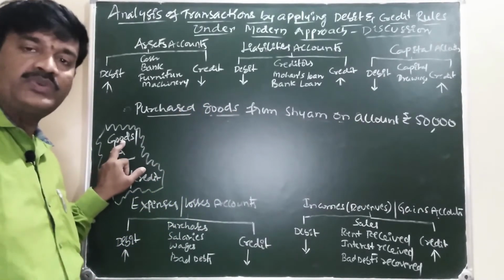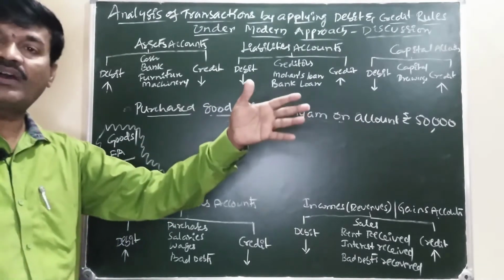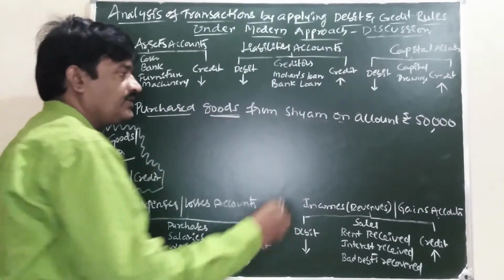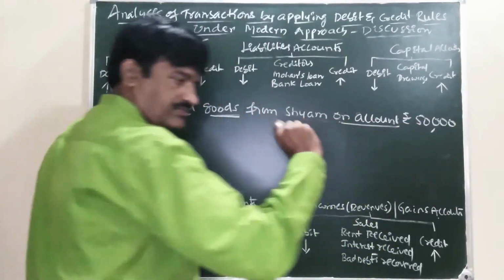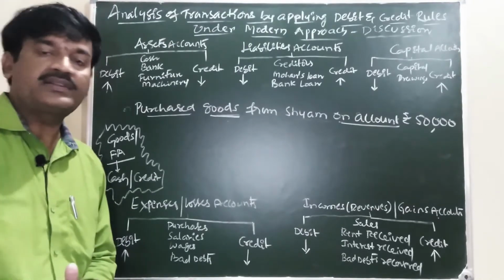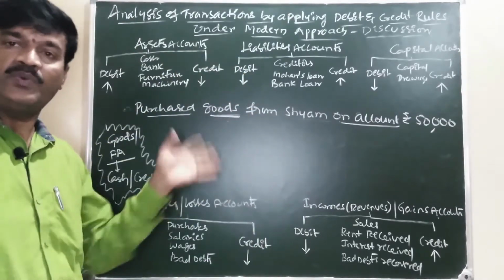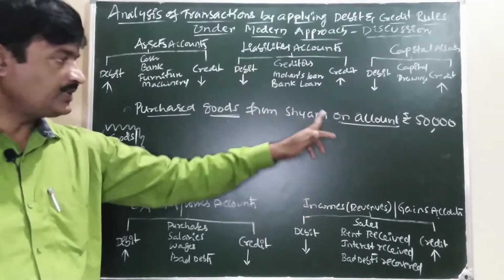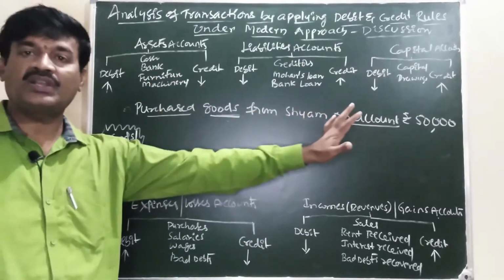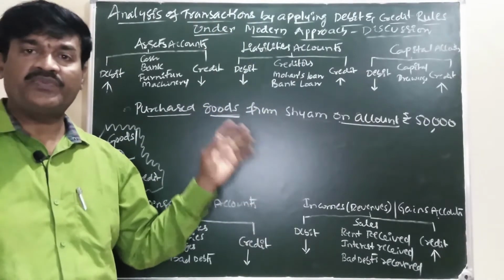If goods are there, it is necessary to check whether it is a cash or credit transaction. You check it. The words "on account" are there. On account is also termed as a credit transaction. We already purchased goods from Shyam, and again we are going to purchase on account. So on account is termed as a credit transaction. In case of a credit transaction, what will come first in rough work?